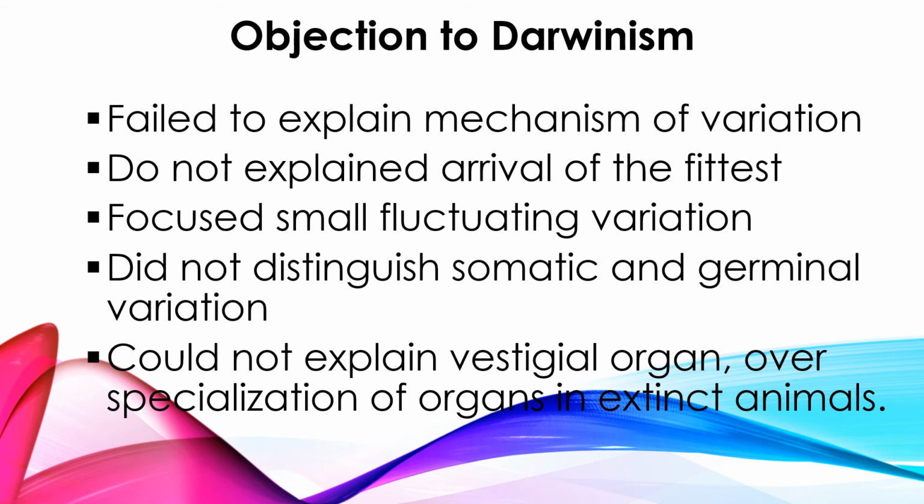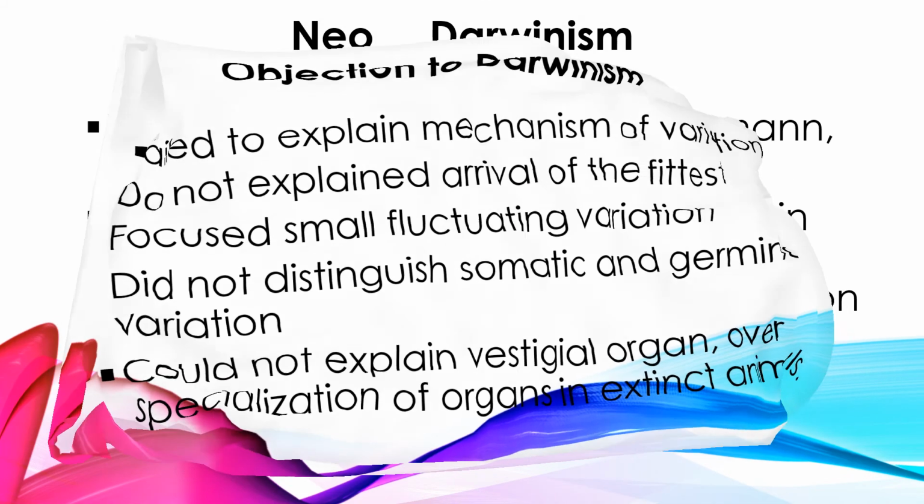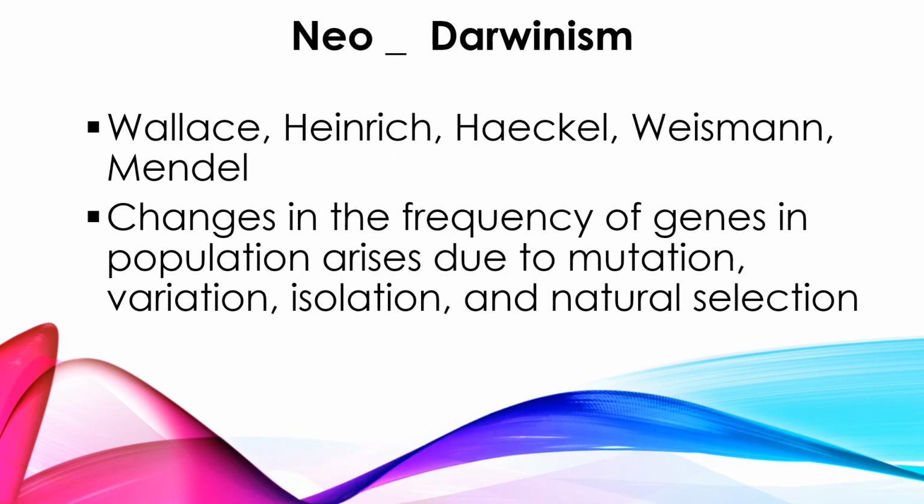So these are all the objections given by other scientists or evolutionists regarding Darwin's theory, right? The next one is neo-Darwinism. As with Lamarckism, here also some people supported Darwin's theory, so we call it neo-Darwinism.